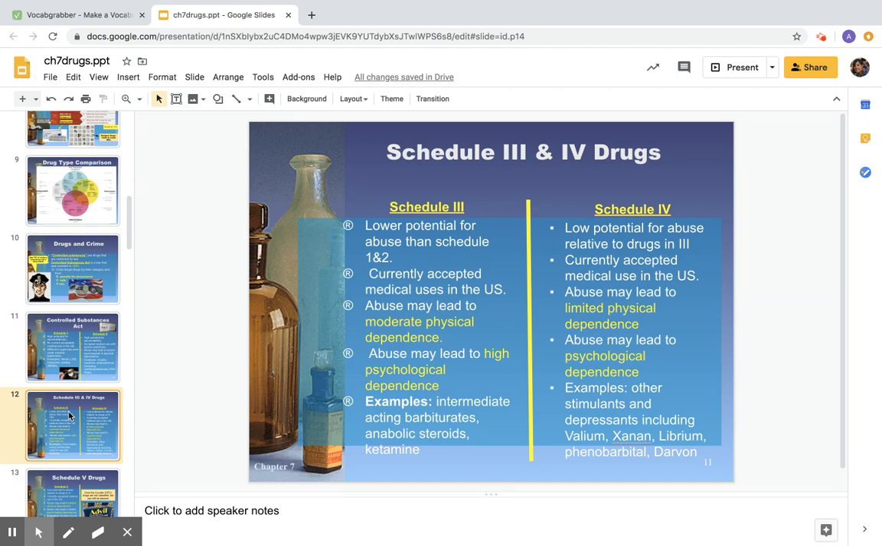Schedule 4 drugs, again, we're going to see that potential for abuse is going to decrease slightly. They do have current accepted medical uses in the United States. They are going to lead to limited physical dependence. So the body is not going to be kind of tricked into thinking that it needs that drug in order to function. But they might have psychological dependence.